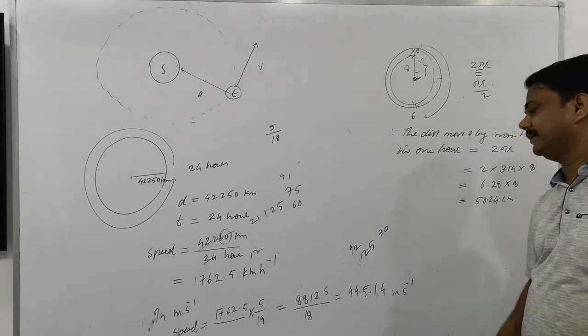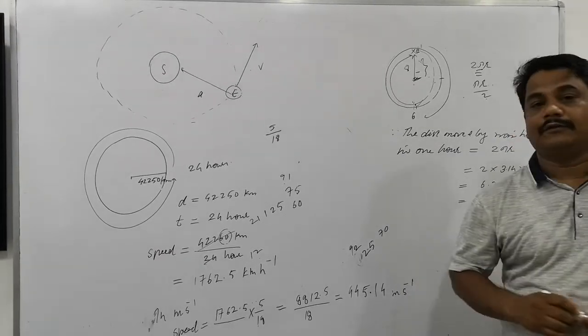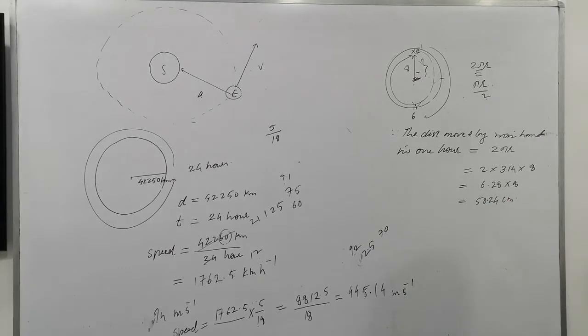This you can convert right now. Yes, sir. 445.15 means in 1 second it moves 445 meter. 445 meter in 1 second. 5 by 18 exactly. 4225.